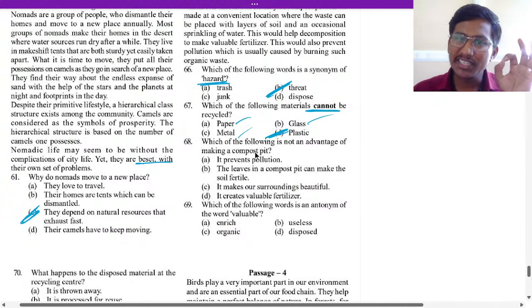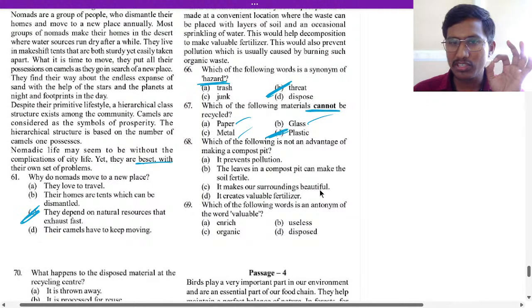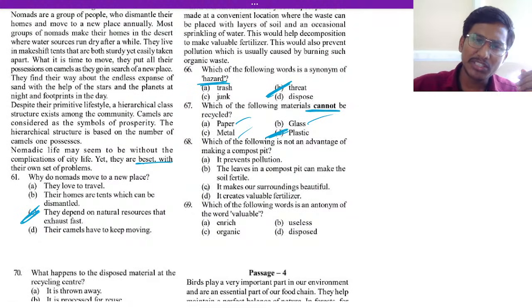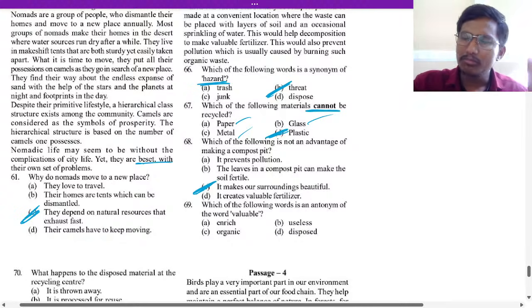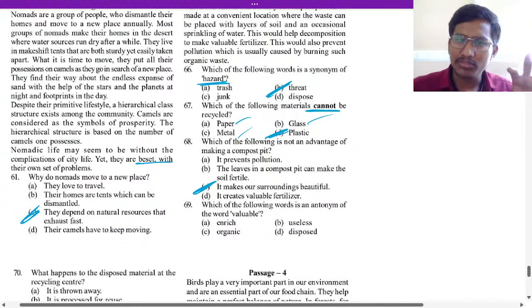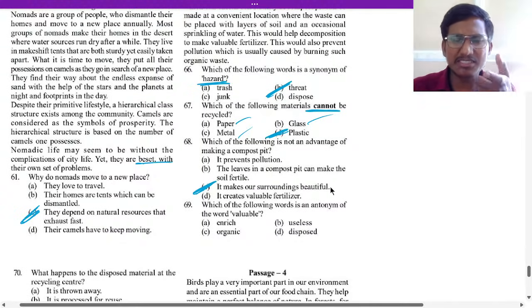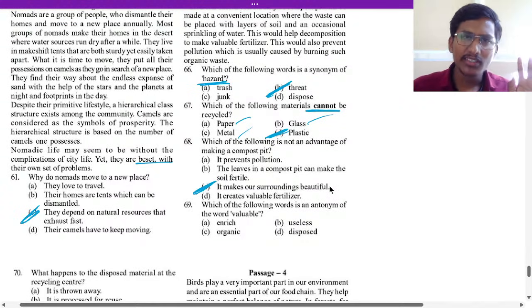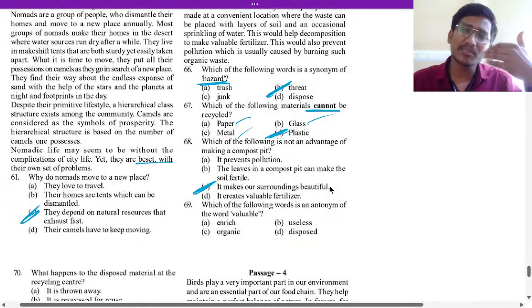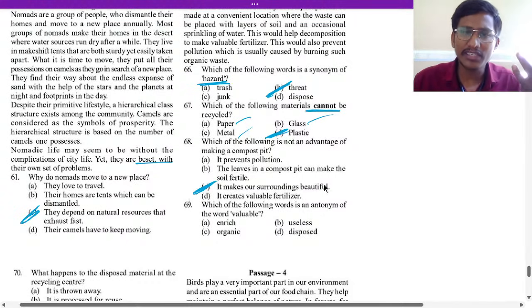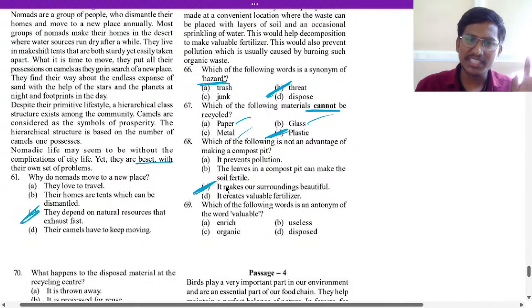So that is making a compost pit. It makes our surrounding beautiful. There is no relation between that, right? Yes, the pollution will reduce, prevent pollution, but it doesn't make it beautiful, right? For beauty you have to plant trees and something else, right? Okay, so C will be the answer for 68.